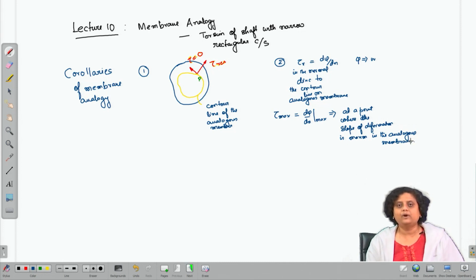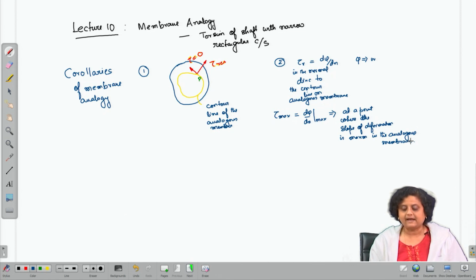These two corollaries were discussed in the last lecture and also derived.